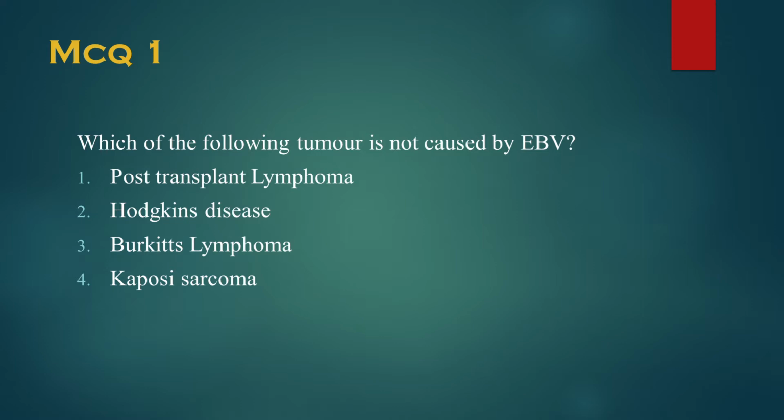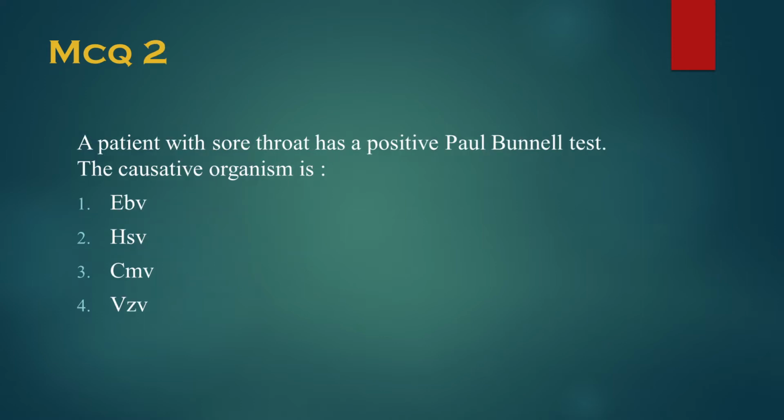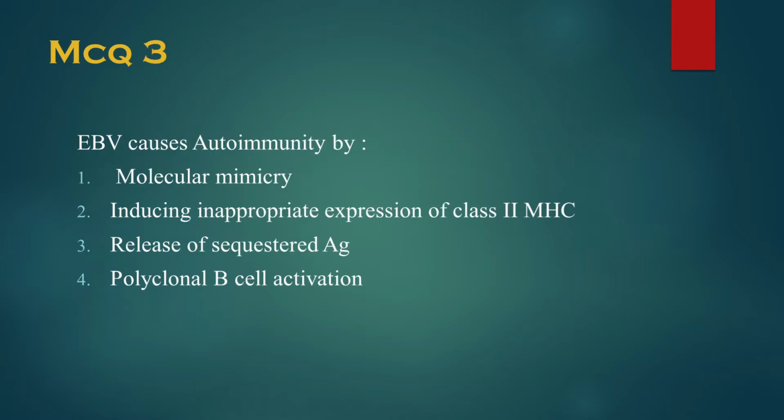First one is, which of the following tumors is not caused by Epstein-Barr virus: post-transplant lymphoma, Hodgkin's disease, Burkitt's lymphoma, or Kaposi sarcoma. The next one is, a patient with sore throat has a positive Paul Bunnell test. The causative organism is either EBV, HSV, CMV, or VZV. The third one is, Epstein-Barr virus causes autoimmunity by either molecular mimicry, inducing inappropriate expression of class 2 MHC, release of sequestered antigen, or polyclonal B cell activation.